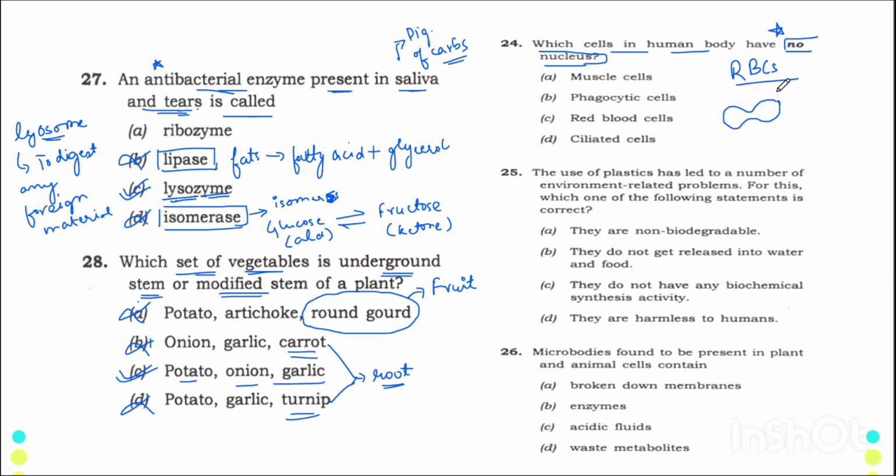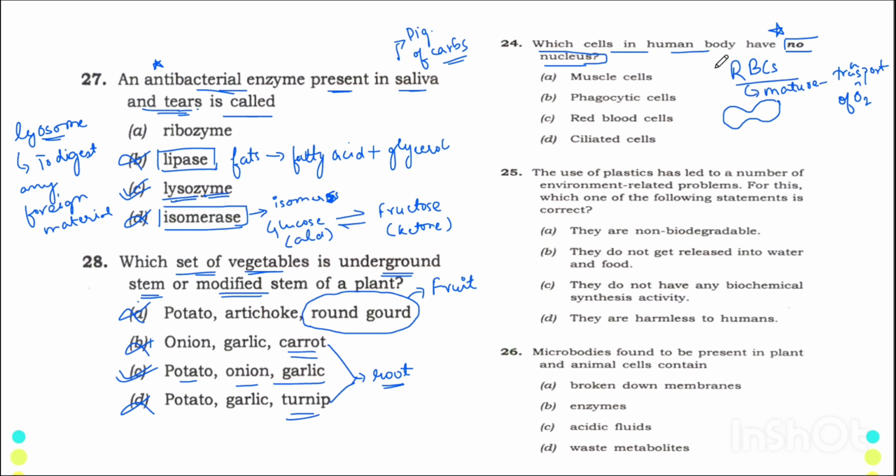Why does that happen? When the RBCs mature, their main function is the transport of oxygen. Okay, so transport of oxygen becomes its main function, and to increase the surface area for binding of oxygen, the nucleus vanishes from the RBC.